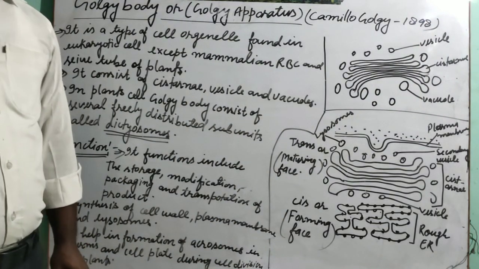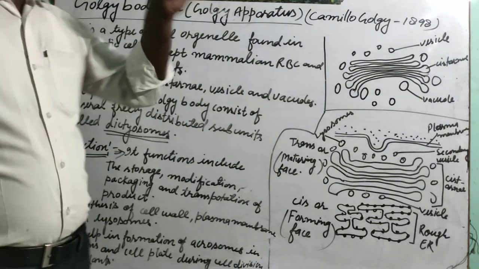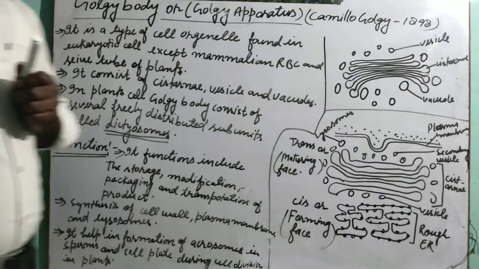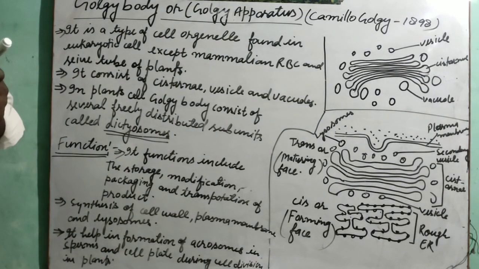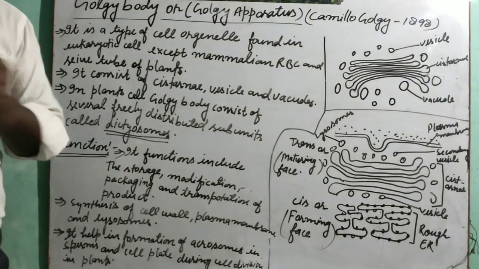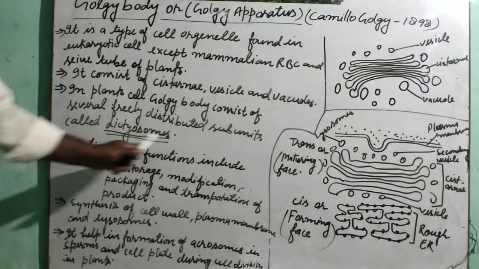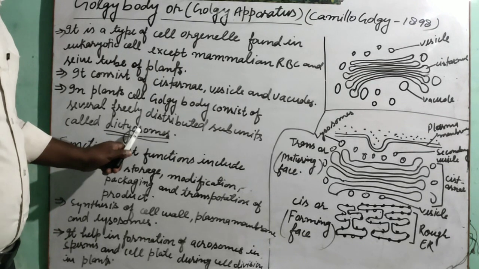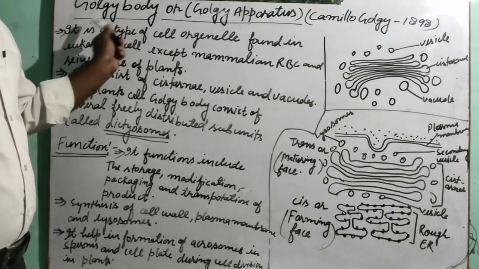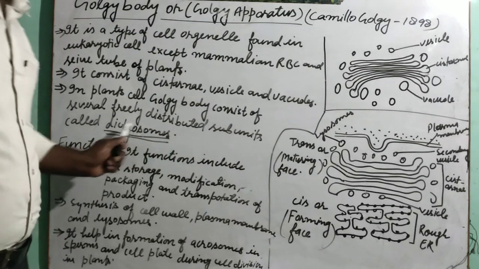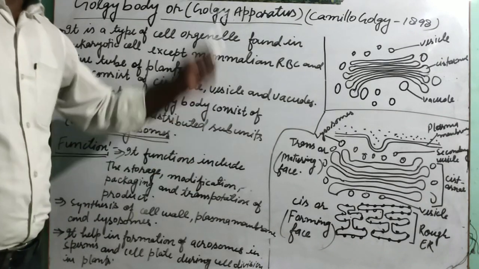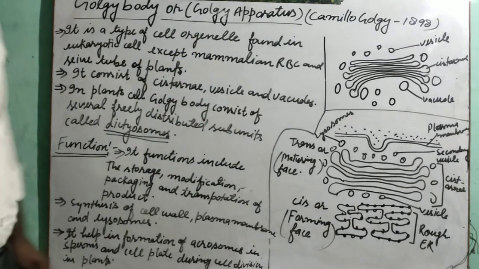In plant cells, there is another name for this Golgi body. The reason is that in plant cells it consists of several freely distributed subunits, and these subunits are called dictyosomes. That means the other name of this Golgi body in the case of plant cells is dictyosomes, students. This Golgi body works together with the endoplasmic reticulum.